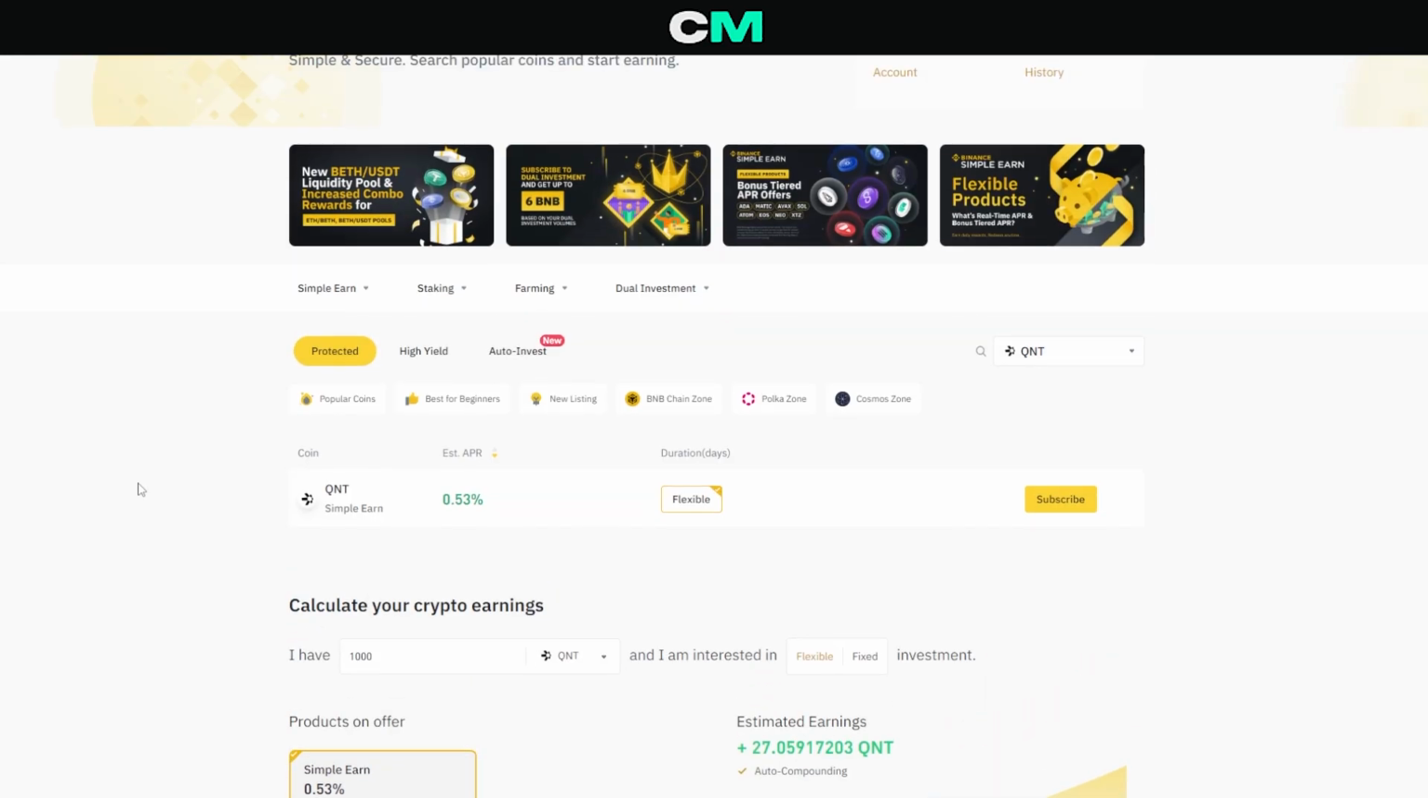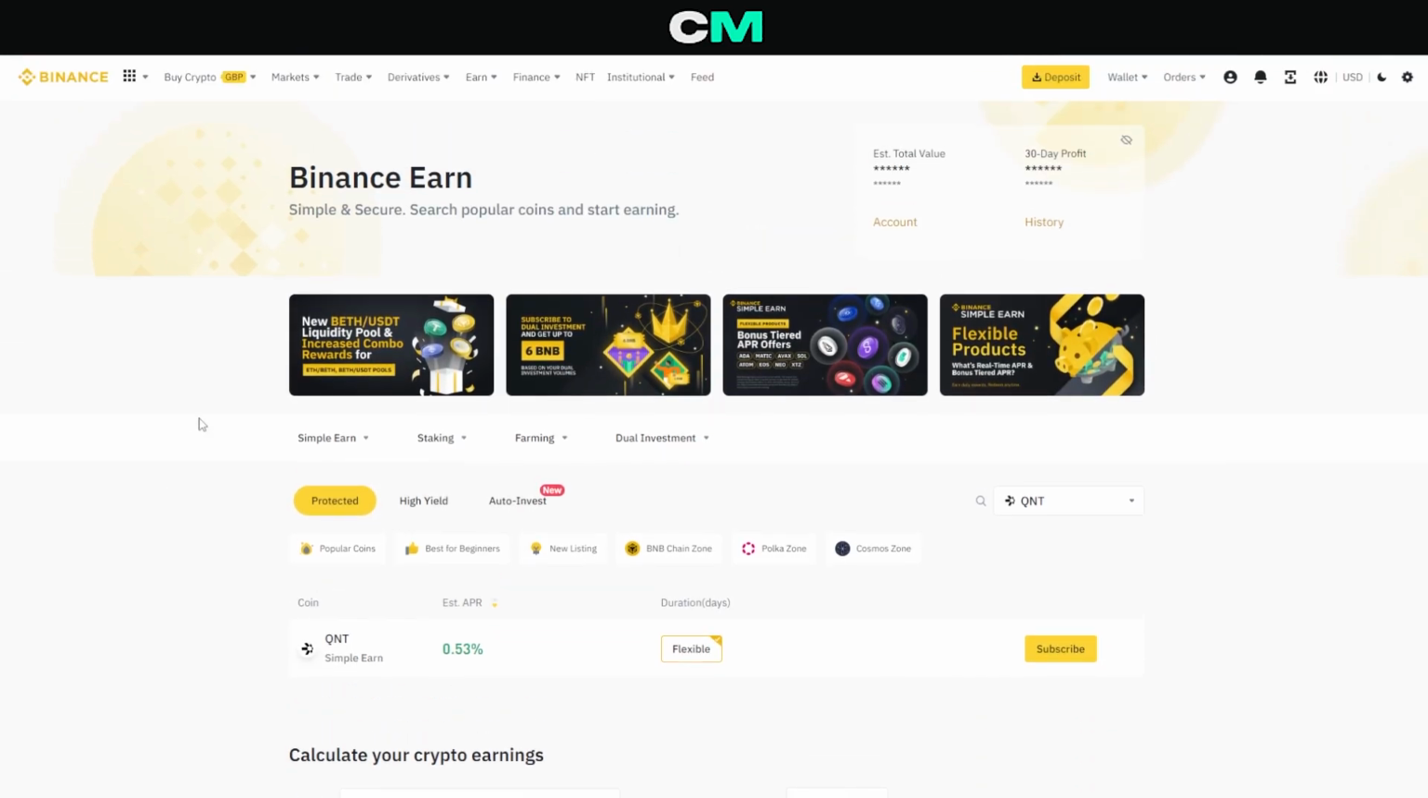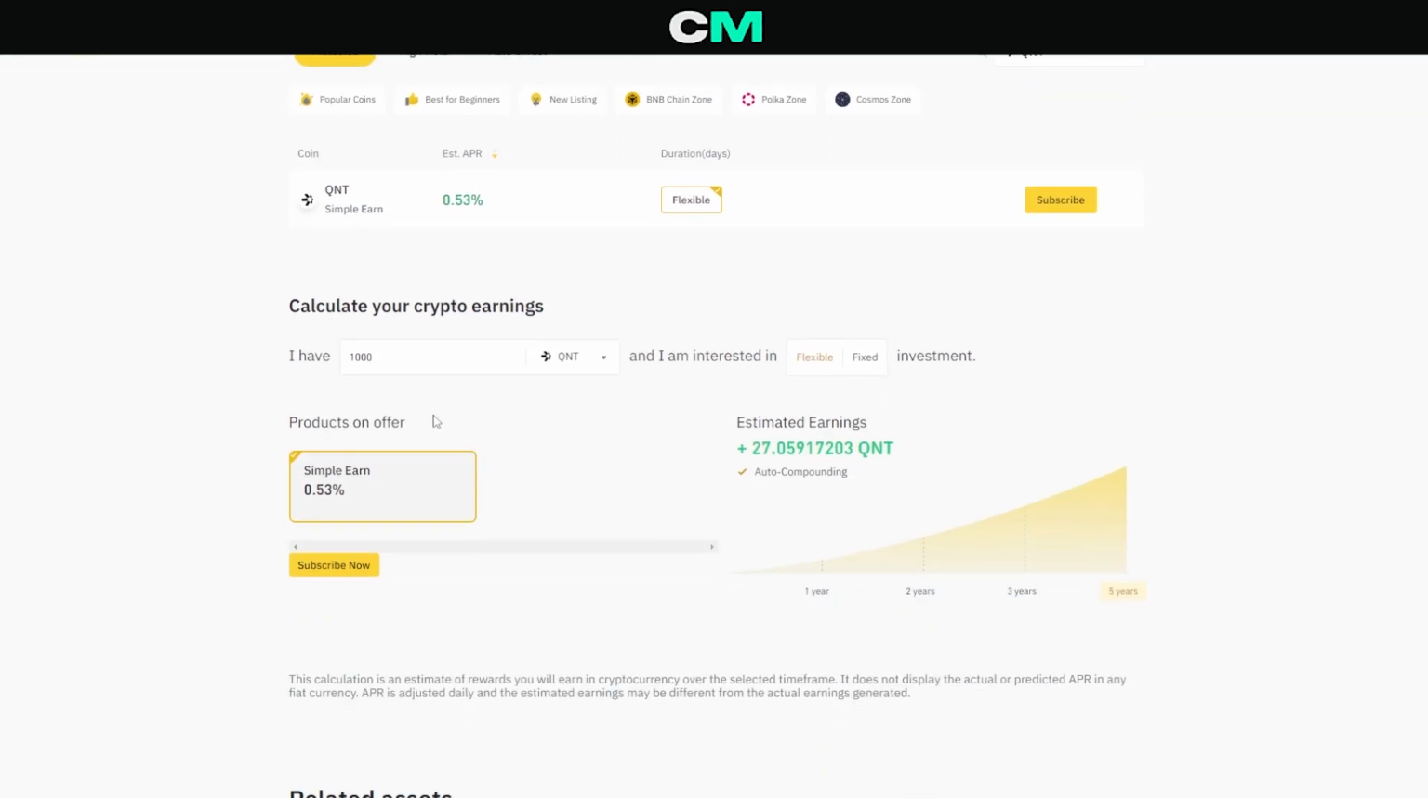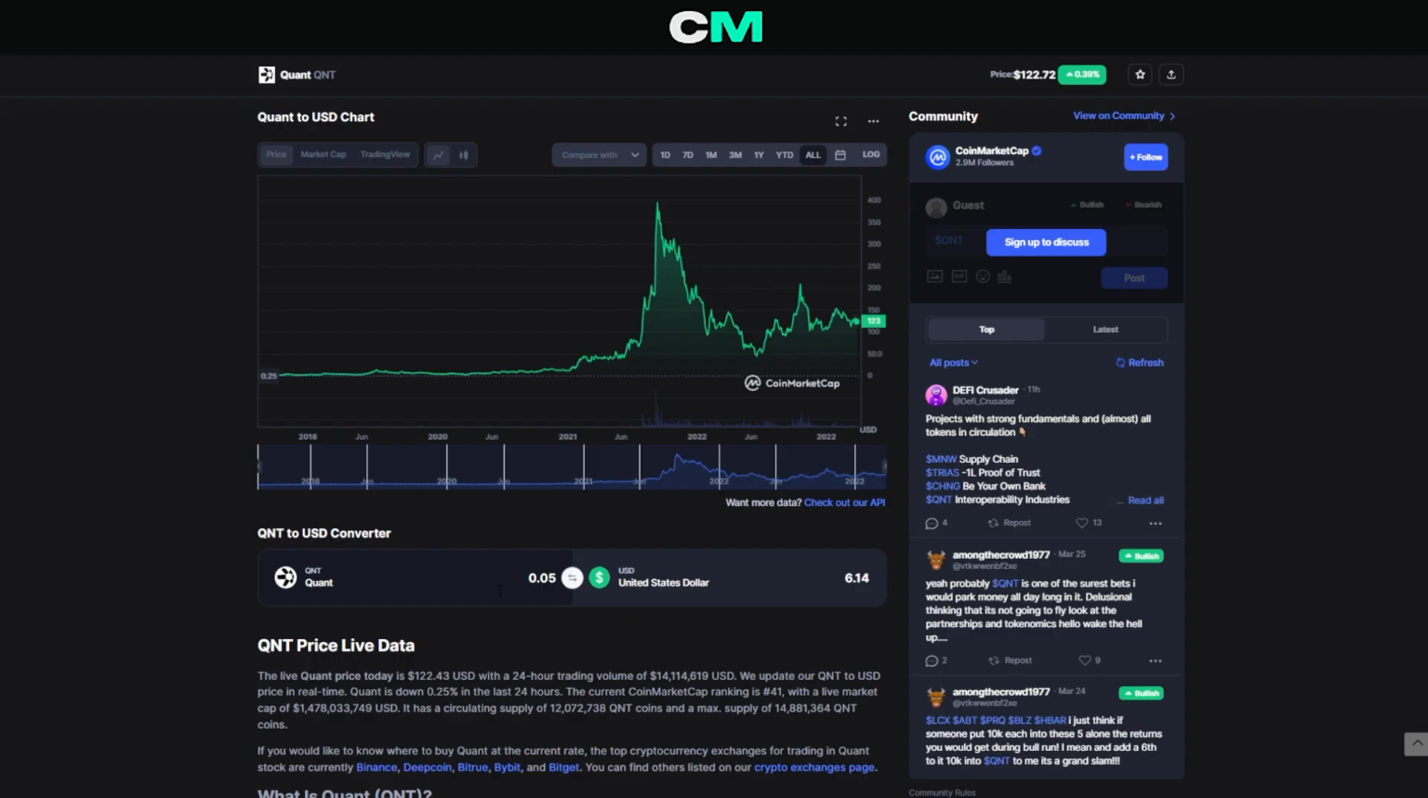The second option is Binance, and even though it's a safer option, as Binance is definitely more trustworthy and reputable as a crypto exchange, 0.5 APR, again, does not cut the risk to reward factor. Putting this into perspective, with 1,000 Quant in 1 year, you'd only get back 5 QNT. 1,000 Quant is equivalent, if we actually go ahead and check, I'm pretty sure it should be over 100k. It's about 122k US dollars. And if you actually end up staking that, you're going to end up with about $600.